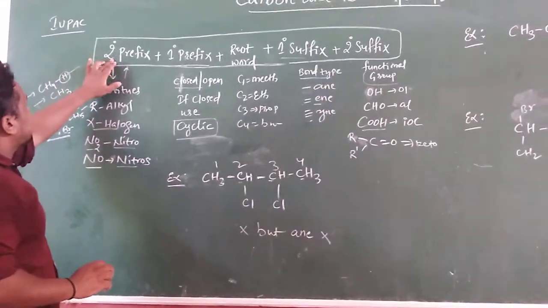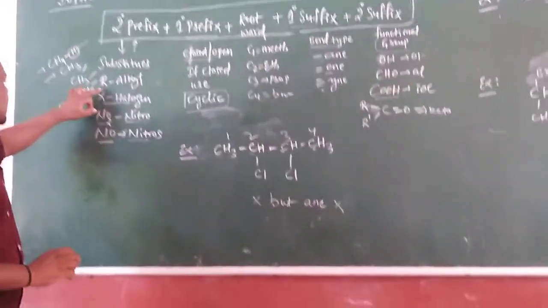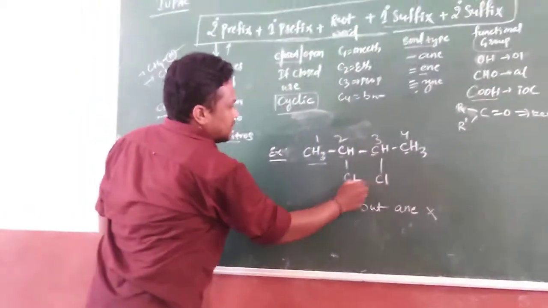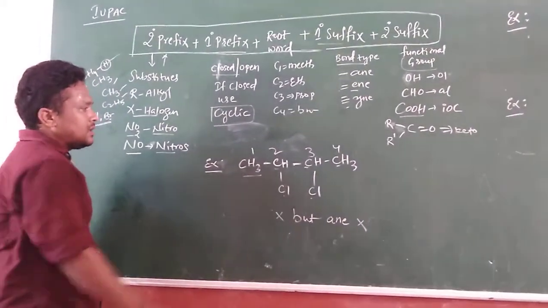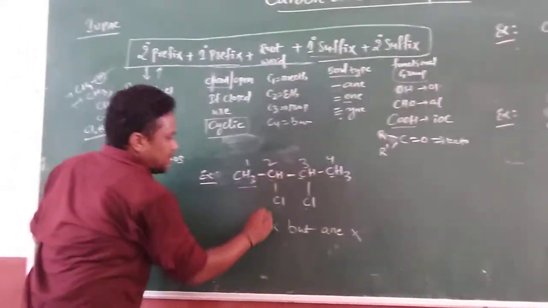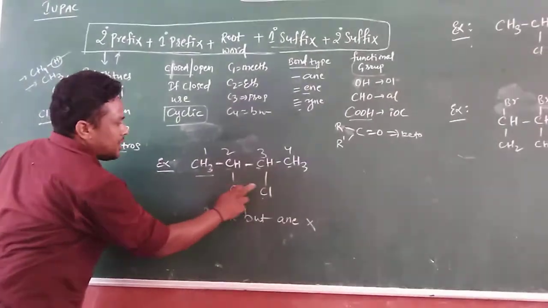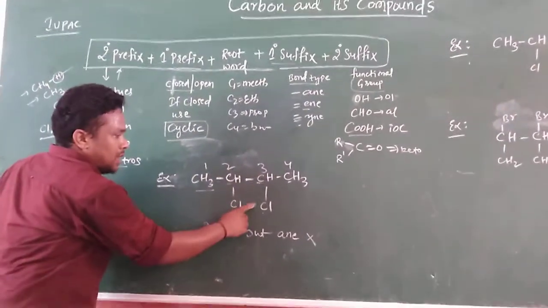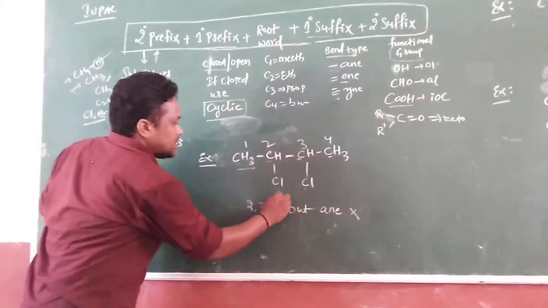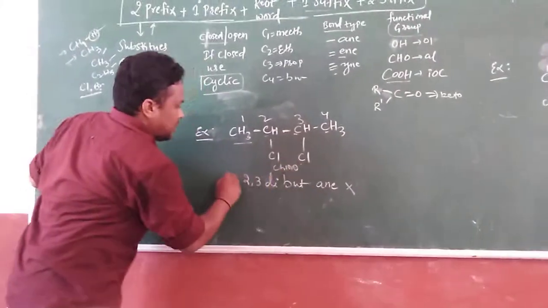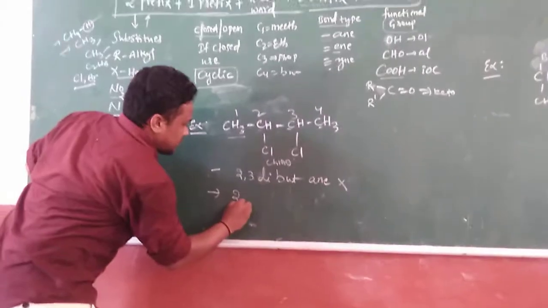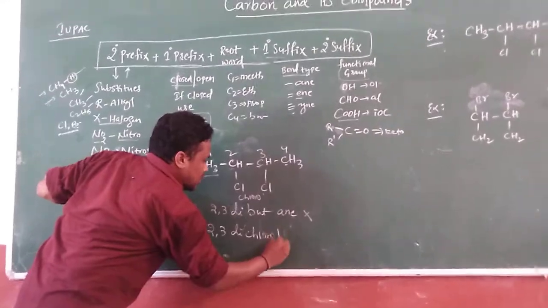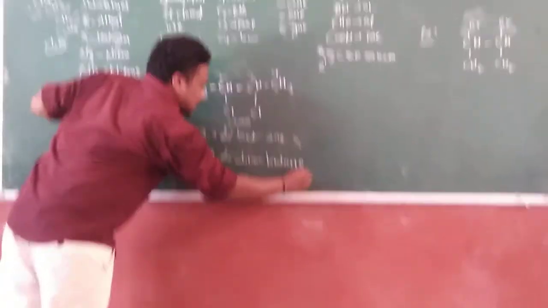Come to the secondary prefix: substituents such as alkyls, halogens, and nitro groups. Here, suppose halogens are there. Chlorine is nothing but a halogen. Where are the halogens? At the second and third places, so 2, 3. How many halogens are there? Two, so di. What is the substituent? Chlorine, so you need to mention chloro. Finally, it can be written in the form of 2, 3-dichlorobutane.